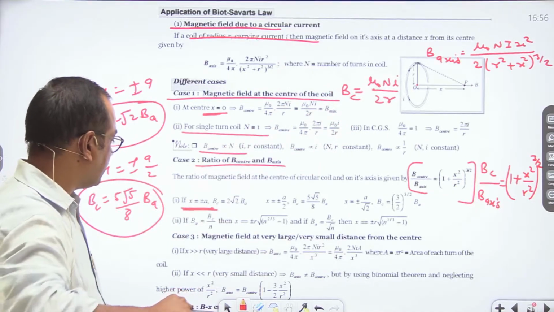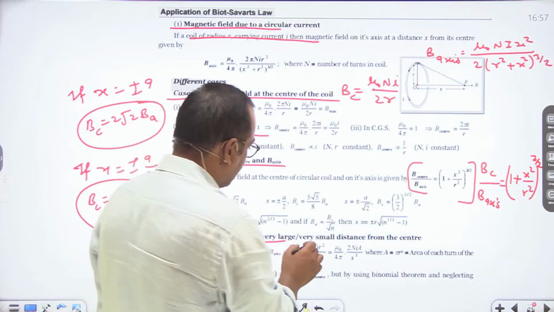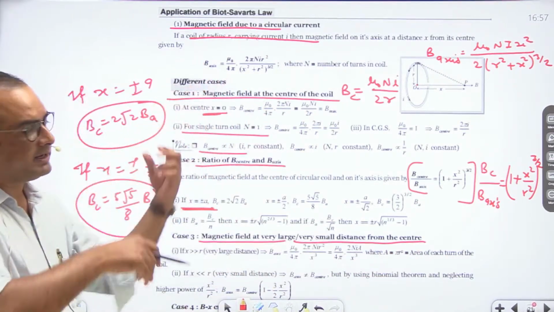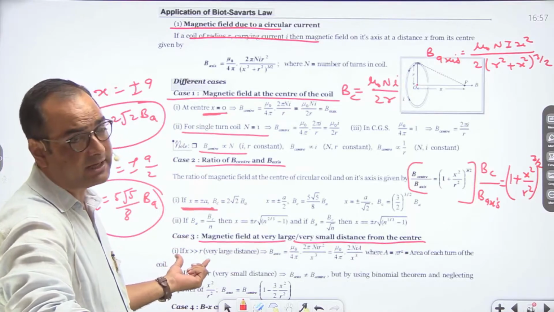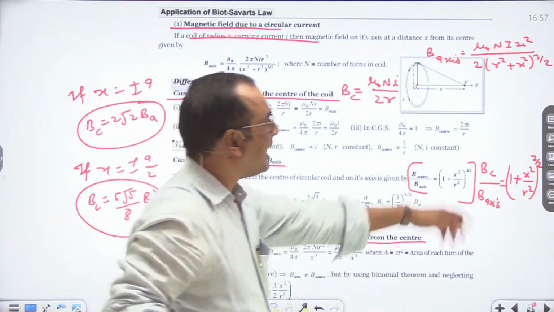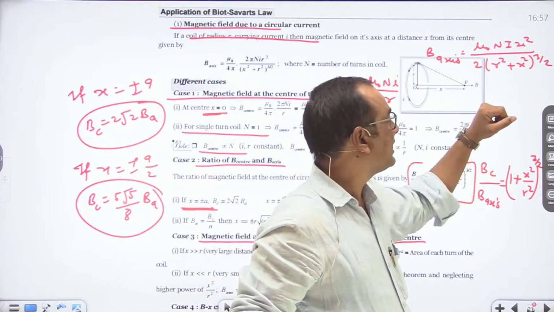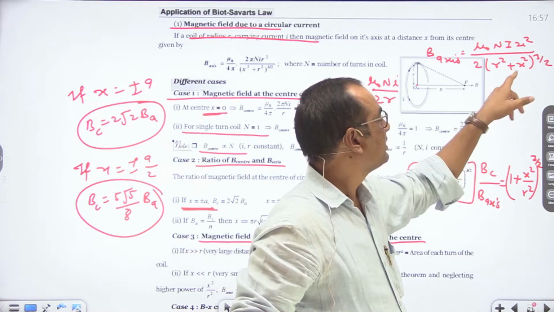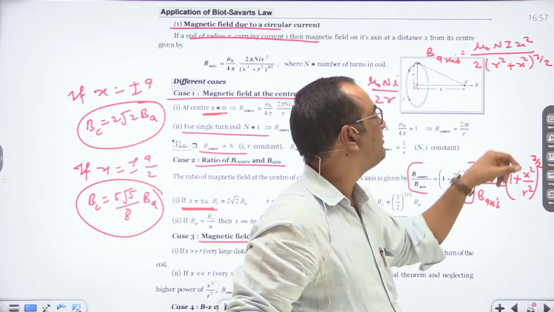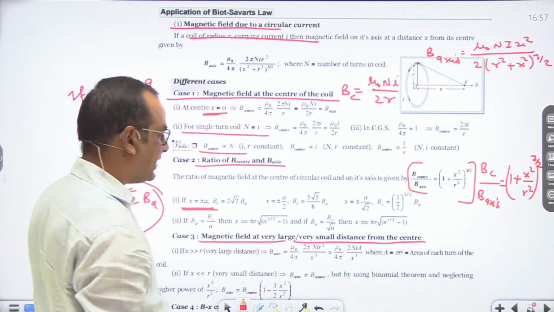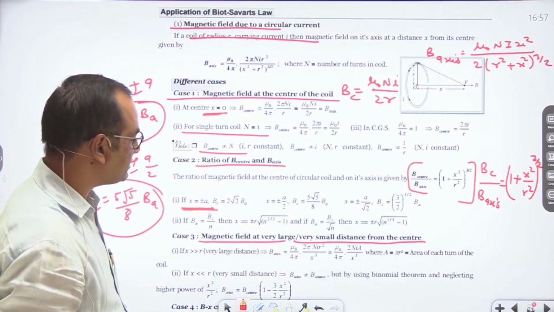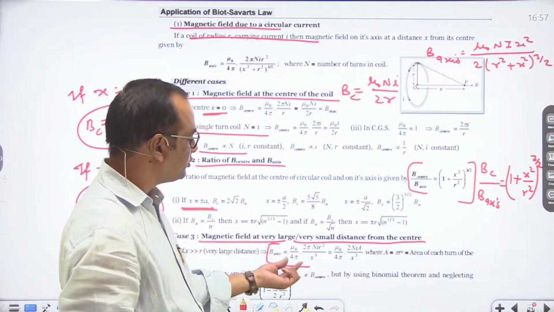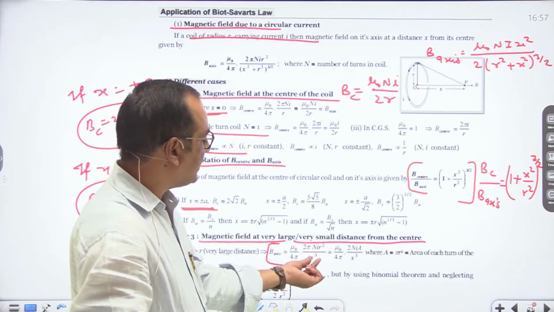Now, the magnetic field at very large or very small distance from the center. If we calculate the magnetic field at a very large distance, it means x is much greater than r. In that case, r can be ignored, so it will be 0 in the denominator part and it becomes x cube. Since x square is there in the numerator, it will be mu naught N I upon 2x. Or in terms of area, we can say that B axis is equal to mu naught 2 pi N I r square upon x cube.